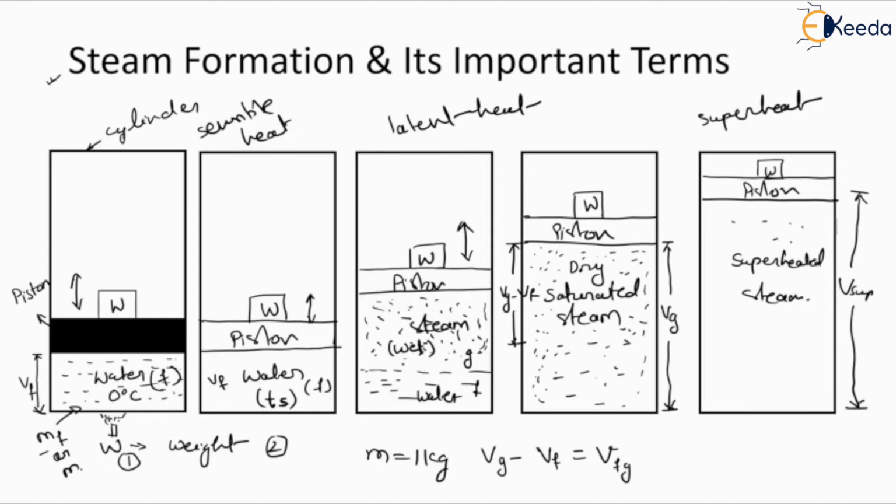But when water is completely converted into the steam by increasing the temperature, at one point the steam will mix with some water, and after some time, after increasing temperature, this steam will remove every particle of water from it, so that steam will convert into dry saturated steam. So here the dryness of steam we can define as the dryness fraction.